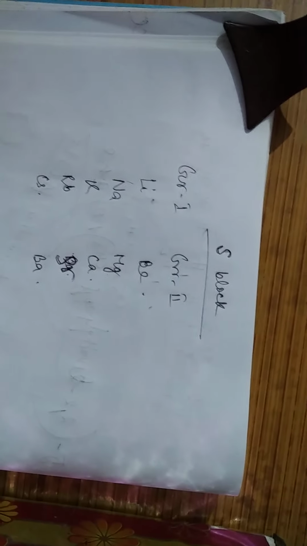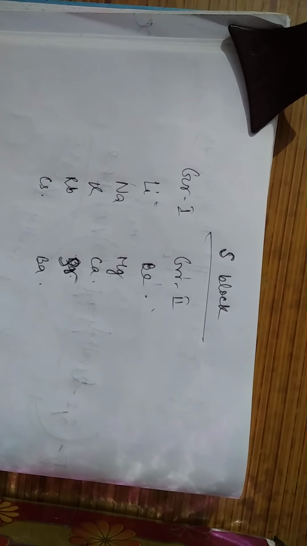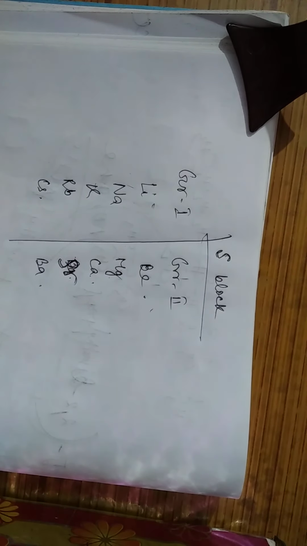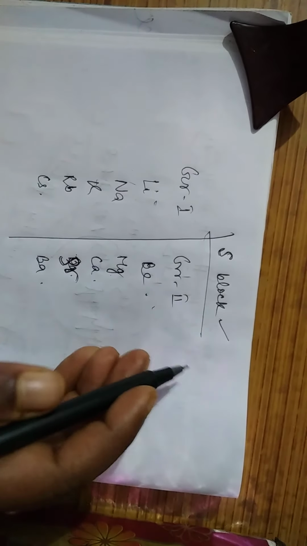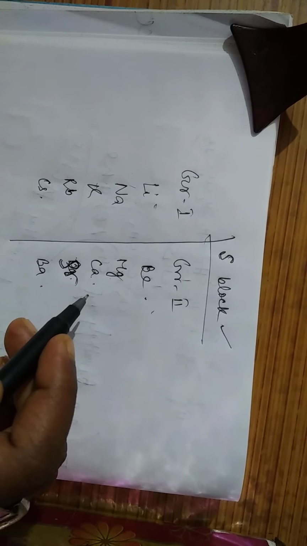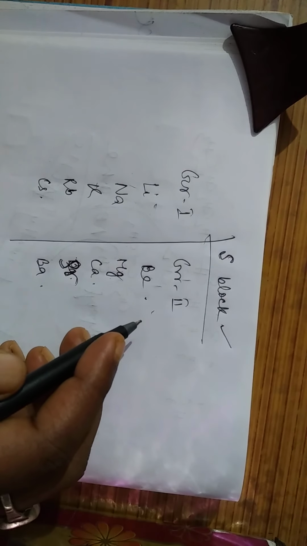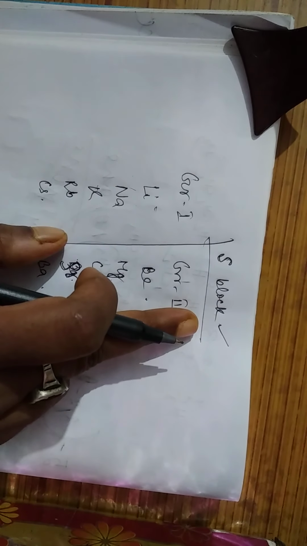Hello children, today we are going to start alkali metals and alkaline earth metals, meaning the s block elements. Generally, two groups, group 1 and group 2 elements, are known as the s block elements, as the last electron in all those elements enters the s orbital. Therefore these two groups are known as the s block elements.